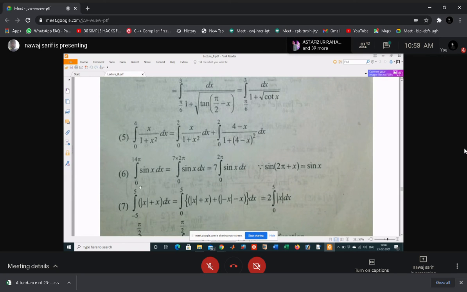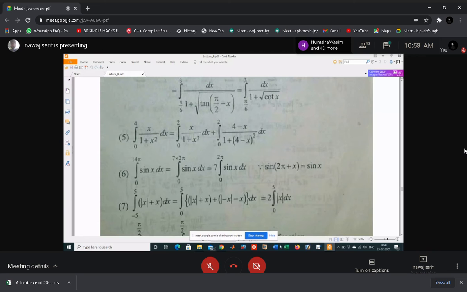And this is integral 0 to 14 pi of sin x dx, and this can be written as 7 times integral 0 to 2 pi of sin x dx, because sine of 2 pi plus x is sin x. That means f of a plus x is f of x. So you can write this as 7 into integral 0 to 2 pi sin x dx. This is the beauty of periodic functions.